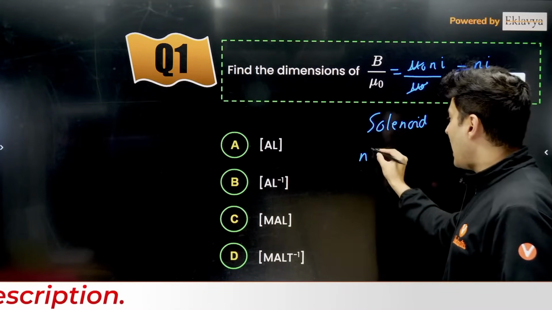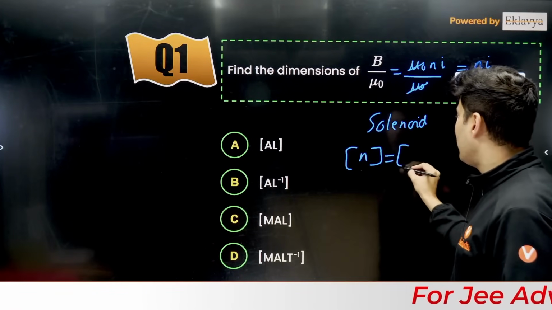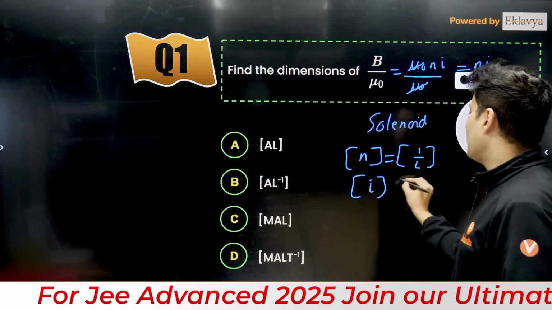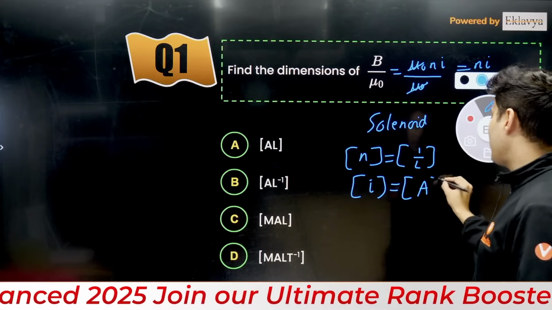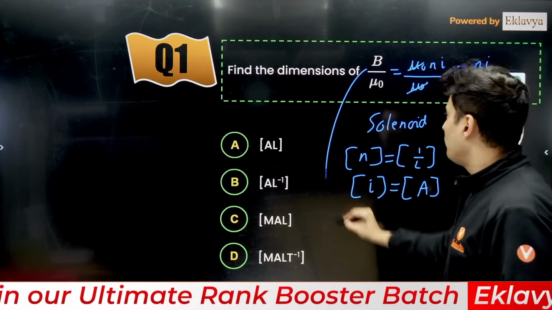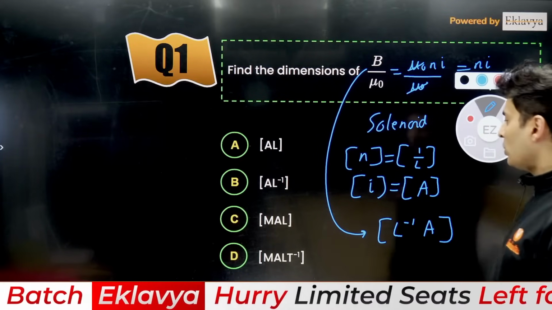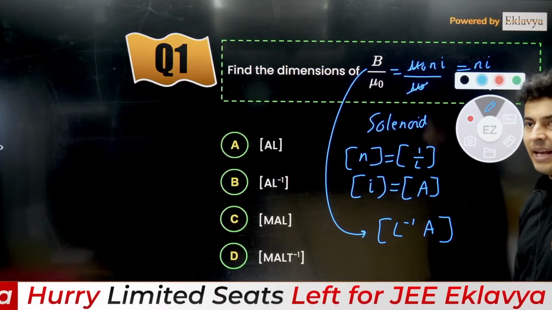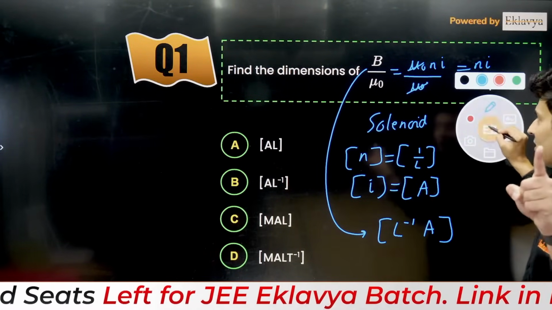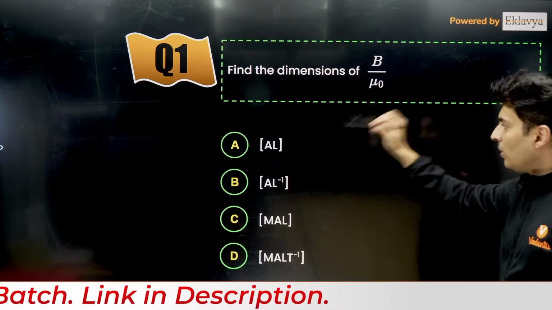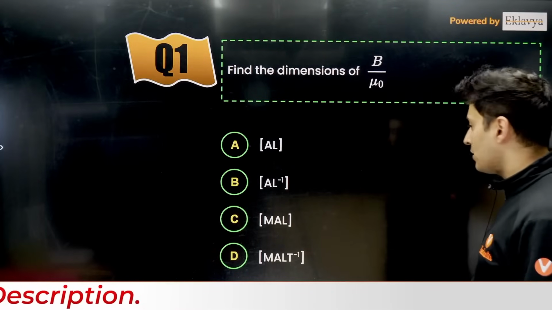This N has a dimension of per unit length, so it is 1 by L, and the dimension of current is basically A. So the dimension of B by mu naught will be L raised to minus 1 and A. How many of you got this? This required knowledge of magnetism and obviously units and dimensions, my dear students.